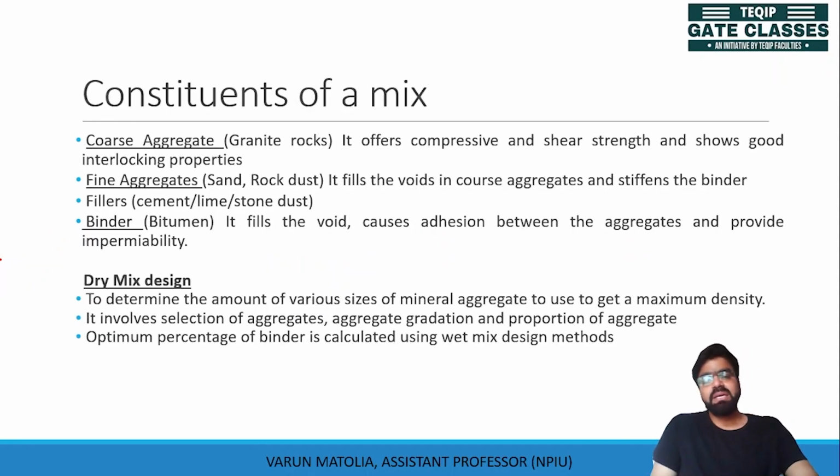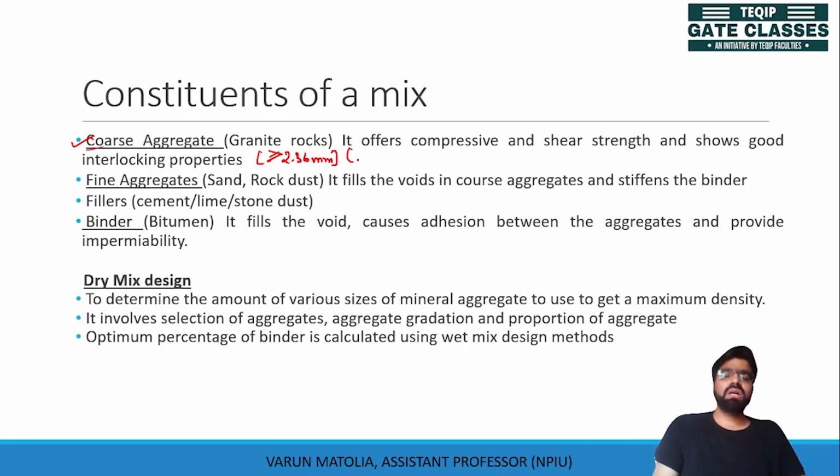So let us see what are the constituents which are mixed to make bituminous mix. Coarse aggregate, the aggregates with size more than 2.36 mm.